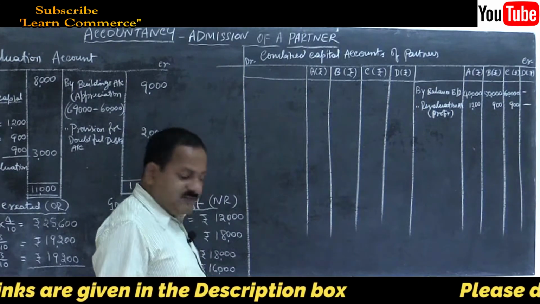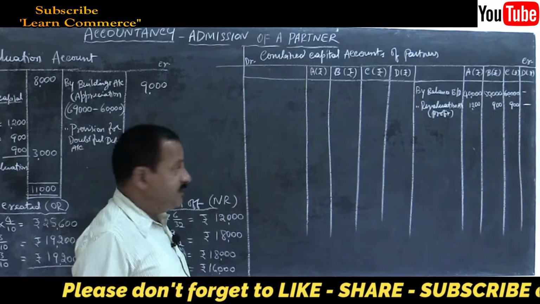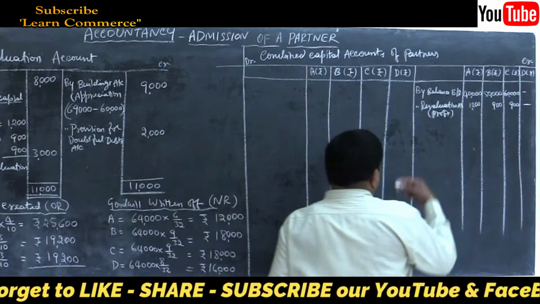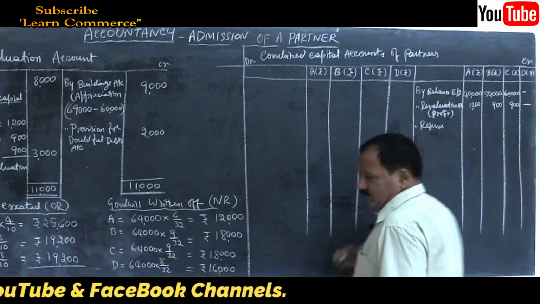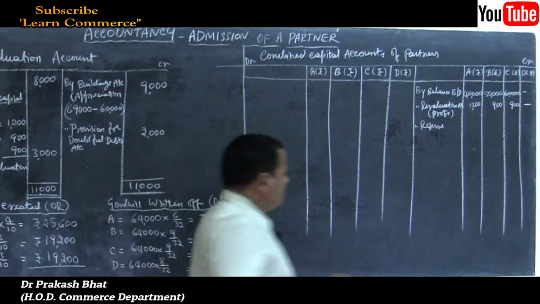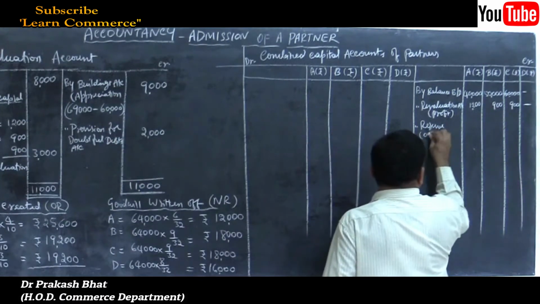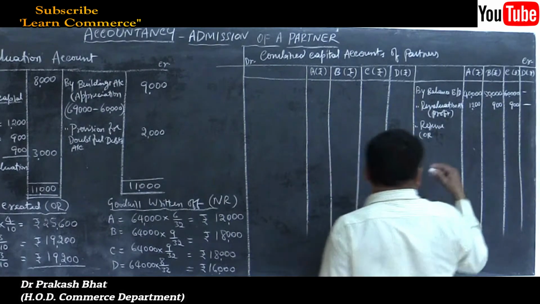Then there is a reserve in the balance sheet. If you refer on the liability side, there is a reserve. Distribute it among old partners only. Just given as reserve, that's all. So, old ratio, write the ratio, that is 4:3:3.